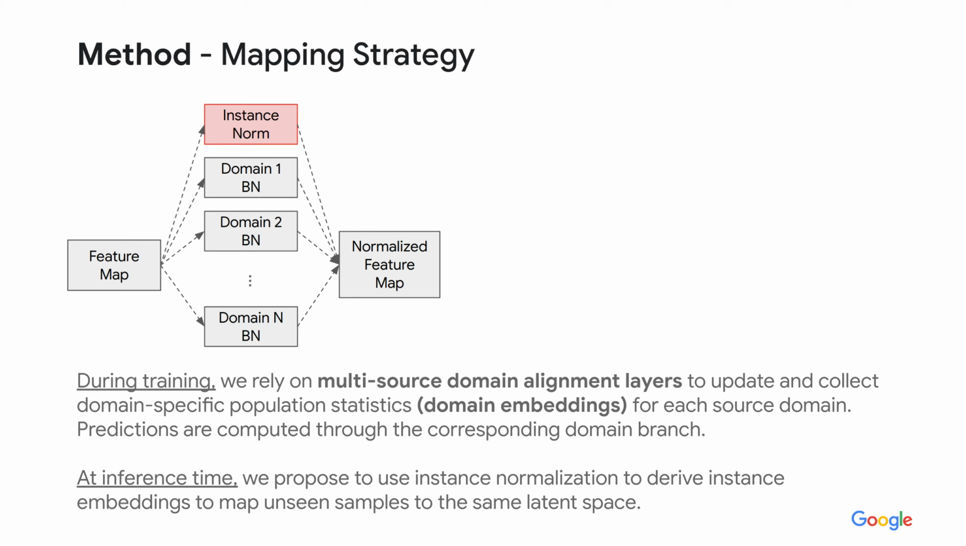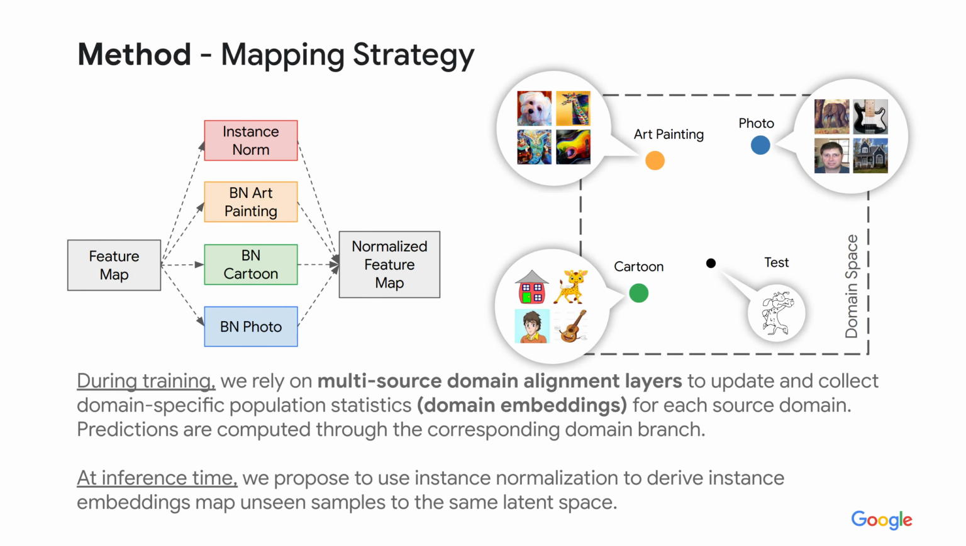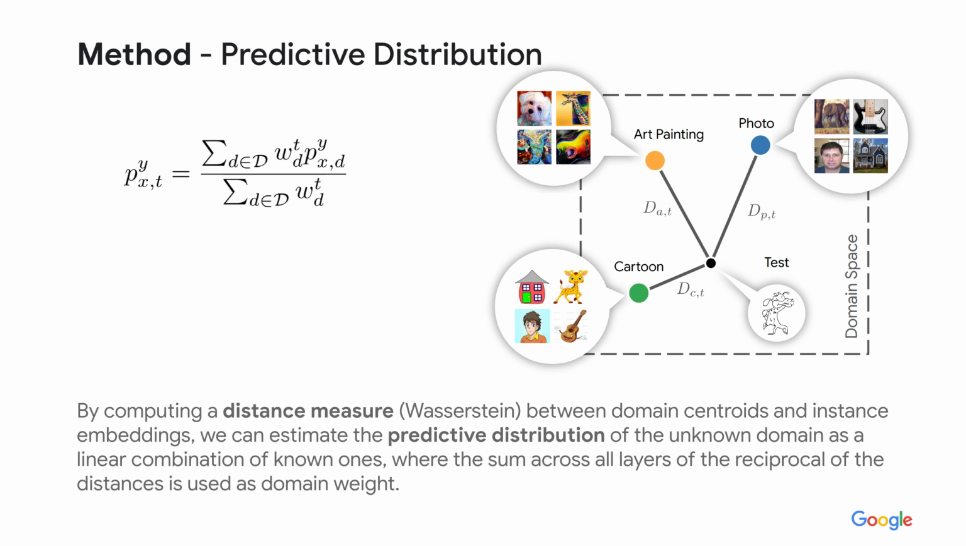We propose to use instance normalization to propagate this sample through the feature extractor and use instance statistics to map it at each level of the neural network into the corresponding domain space. Since we left out the sketch domain during training, at test time we receive a sample from this domain. Instance normalization allows us to map this sample into the same latent space with respect to the embeddings of the known domains. Thanks to the proposed mapping strategy, all training domains and the new instance are mapped to the same latent space at every level in the network.